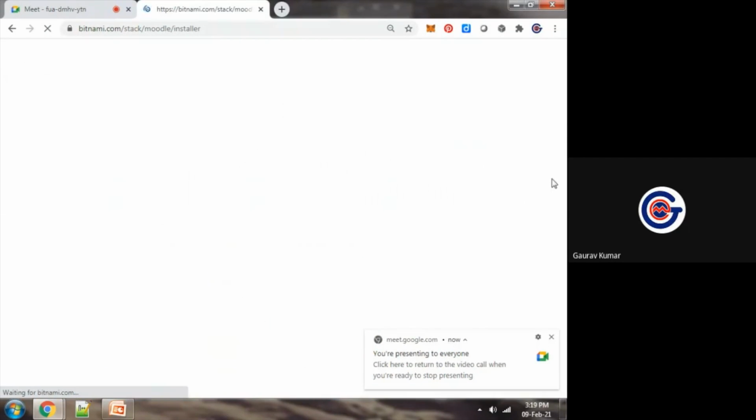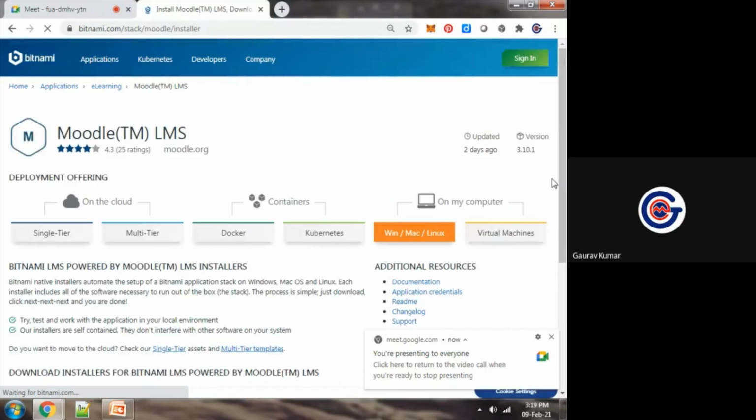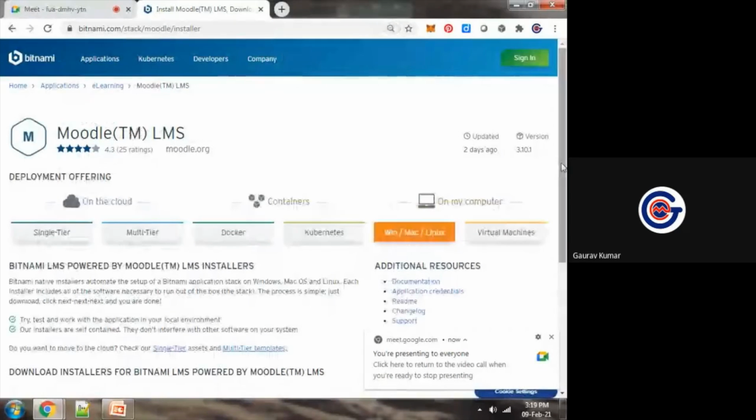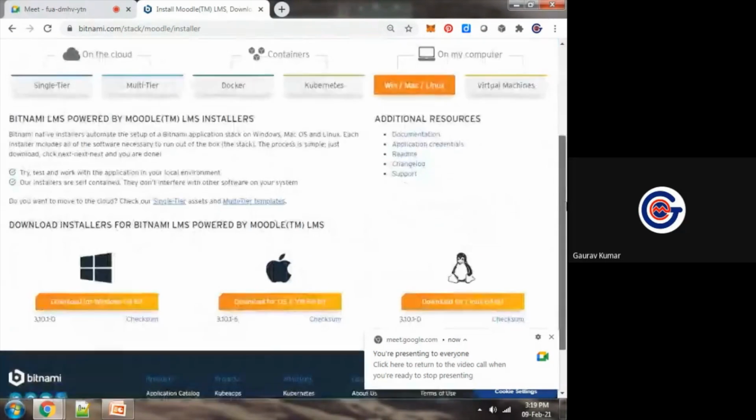So this is the first way of working with Bitnami. This link I have pasted here. Whether you want to work on Docker containers or Kubernetes or on cloud, or you are working on Linux, Ubuntu, Fedora, Red Hat. Okay, so you can simply download.